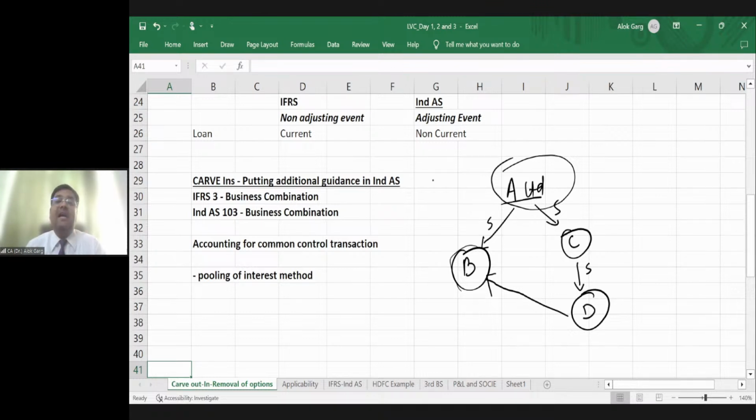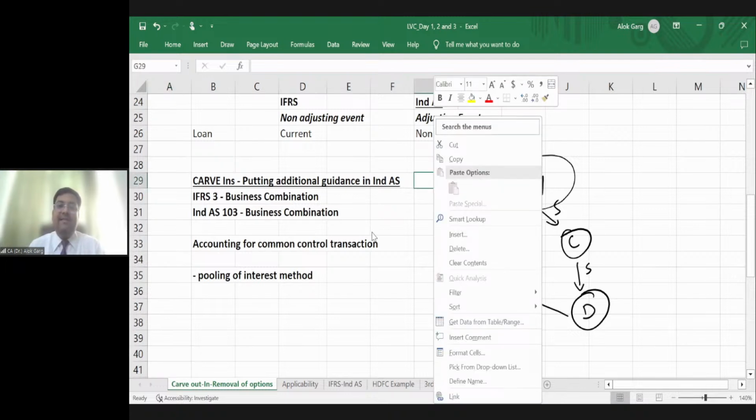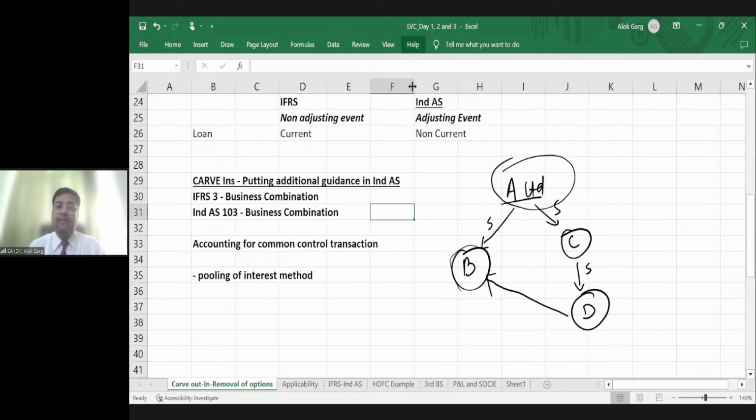And this is known as a carve-in. Why? Because this guidance was not there in IFRS, and we have put in an additional guidance in Indian accounting standard in Ind AS 103. Is that clear to everyone? Friends, is that clear to everyone? I hope it is clear to everyone.